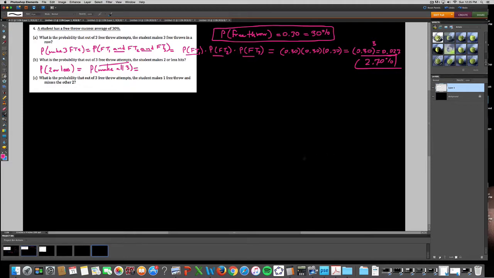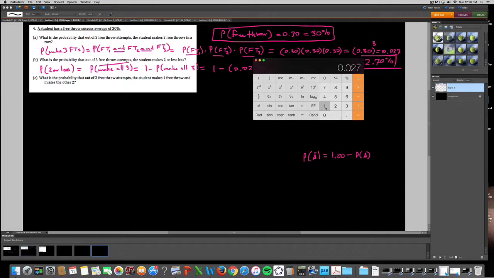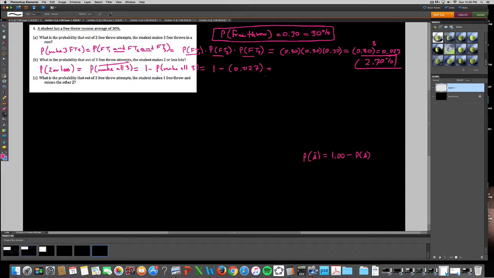Knowing that the probability of the complement of an event is always 1, or 1.00, or 100%, minus the probability that it does happen, we get 1 minus the probability of making all 3, which is the probability that they make 2 or less. So we can use the value we just found in the previous step and subtract it from 1. I'm going to cheat: I'm going to subtract 1 away from this and flip the sign. There is a 97.3% chance that they're only going to make 2 or less.